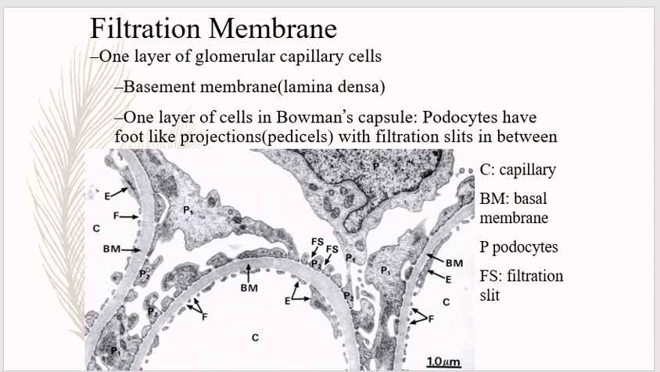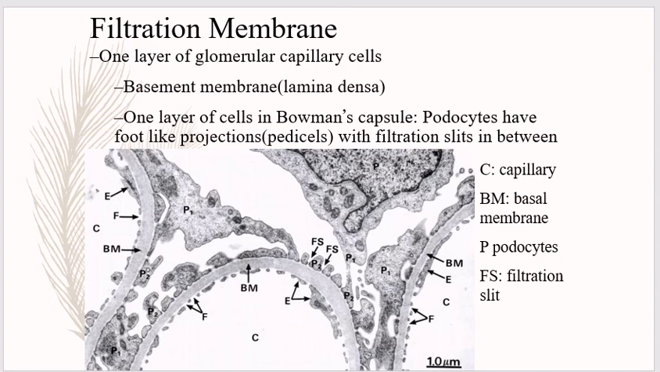visceral layer of the Bowman capsule. And the visceral layer is a single layer of flattened epithelial cells resting on the basement membrane. Each cell is connected with the basement membrane by cytoplasmic extensions called pedicles or feet. Epithelial cells with pedicles are called podocytes.